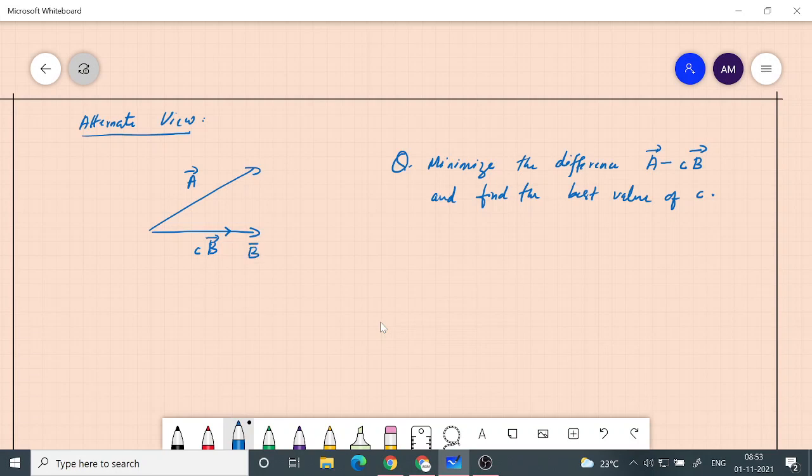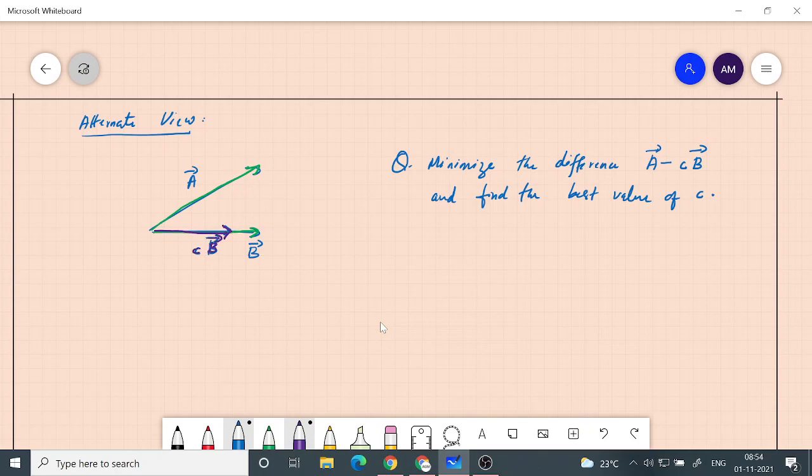So let me show B and CB separately. Let me repeat. There are two vectors. The first vector is this, the first vector A, and the second vector is this. Now after multiplying C with the second vector, I will change the length of the second vector, so that vector will become like this. This is CB.